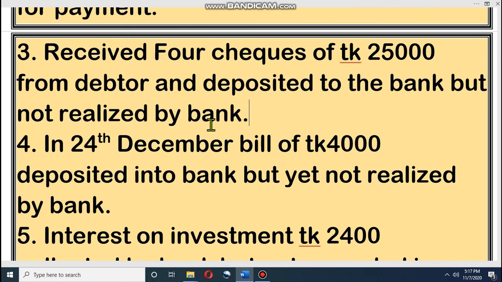You know that if you deposit money, the bank will not credit your account until they receive the money from that check, that client's account. That means we have already made the debit entry, but the bank has not yet given entries for this. This is a reason for the difference between bank balance and cash book balance.